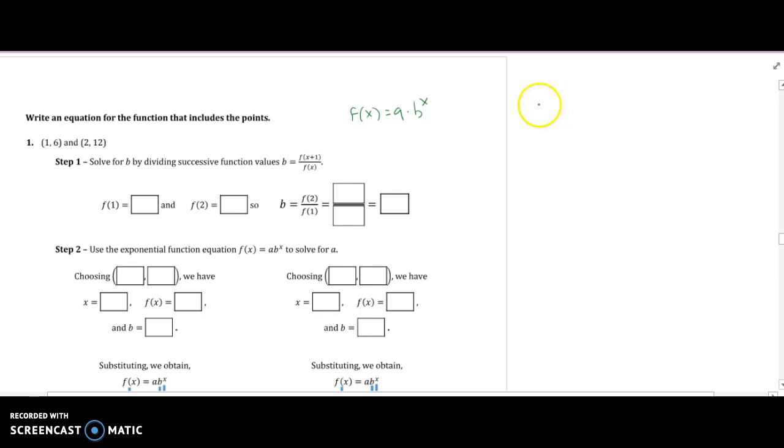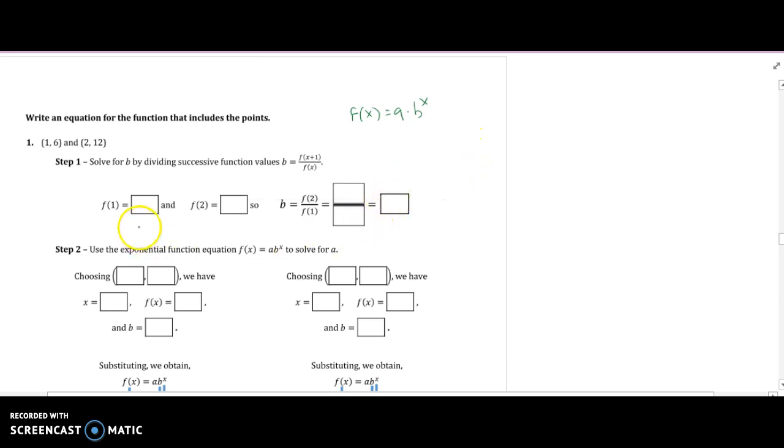I just want you to recall the geometric sequence looks like f of n equals f of 1 times r to the n minus 1. So this is like where the a is, the r is the b, and the x is the n minus 1, okay? So that's kind of what we saw first. We don't have to use that on this one, but I just want you to recall that you kind of understand how these things work already.